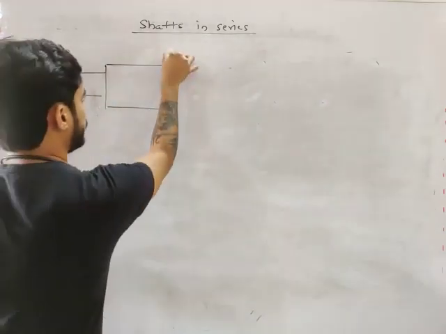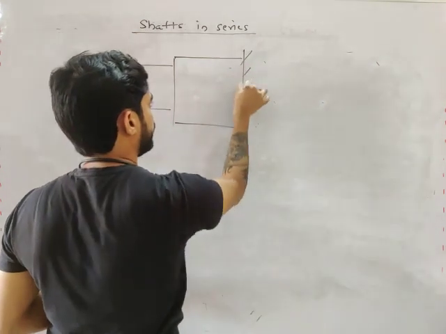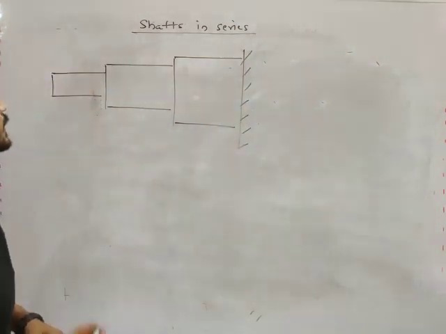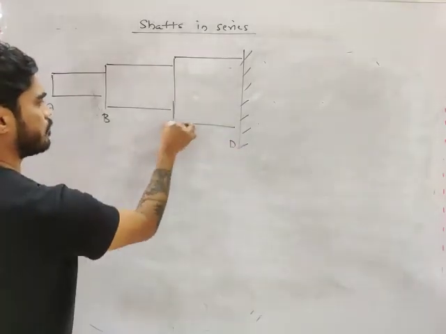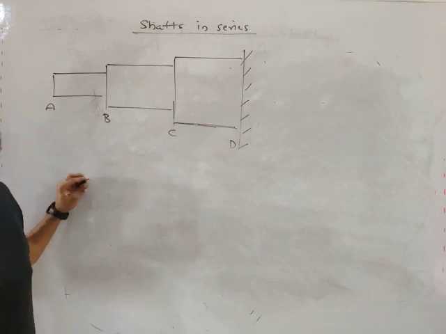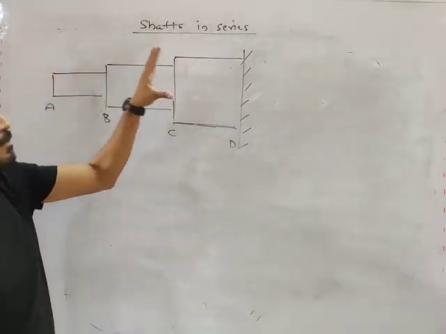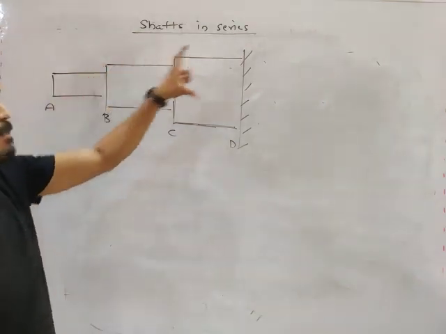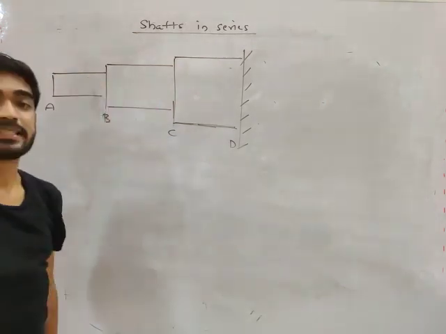Let's say we have this arrangement. Let's say this is point A, B, C, D. This type of shaft is known as a stepped shaft, because the diameter of every part is different. So it is like steps. It is made in steps. So this is known as a stepped shaft.